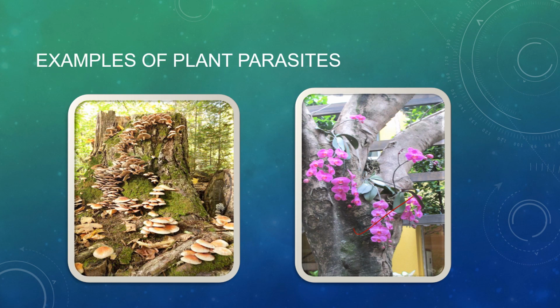Now these are also certain fungus which are growing on the plant. So they are also affecting the plant. They are making the plant weak because they are absorbing the nutrients, and they are growing in turn. So these are beautiful orchids. Okay. Now next, let us see what is there.